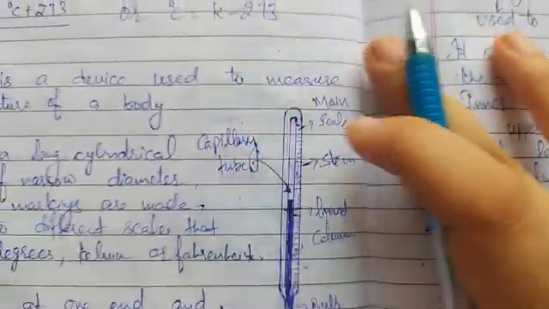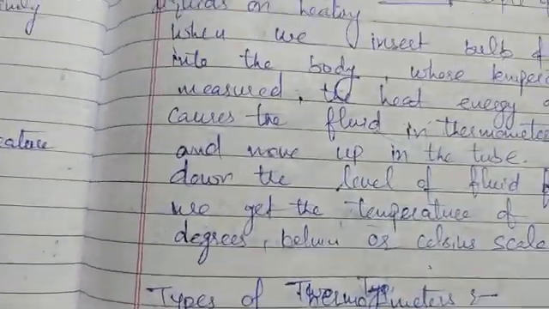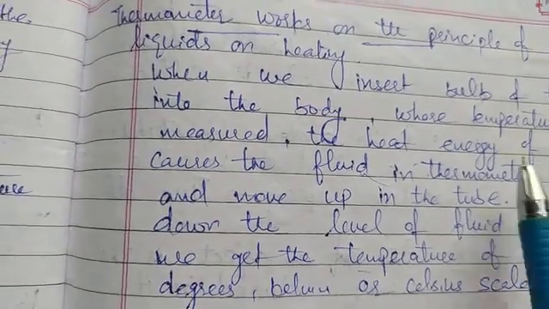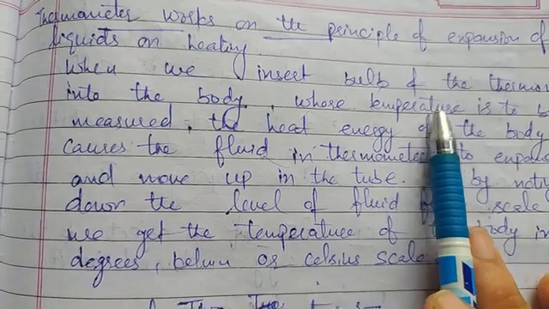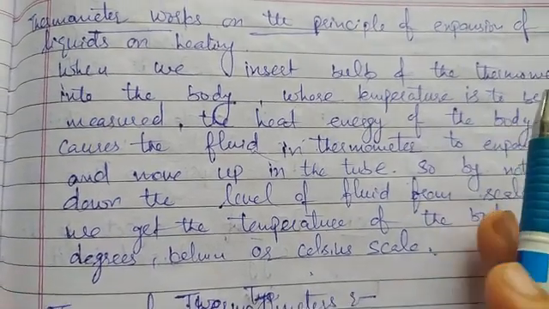Now how does the thermometer work? The thermometer works on the principle of expansion of liquids on heating, or the contraction of liquids on cooling.